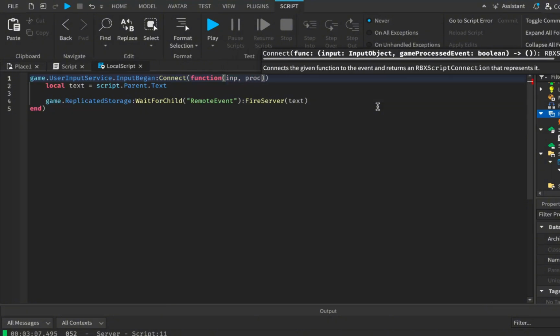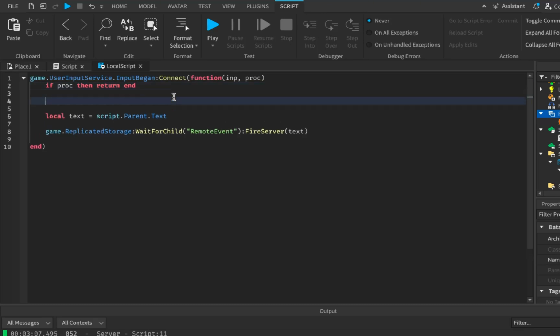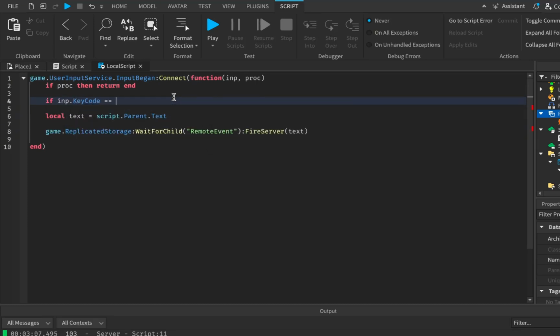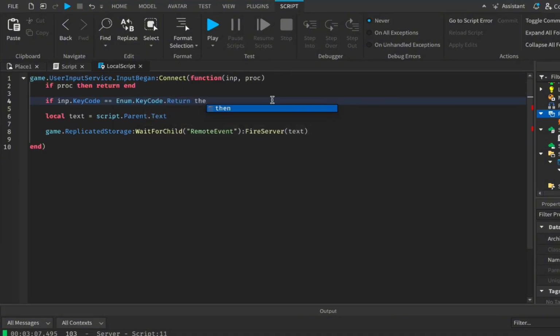blah, blah, blah, imp, proc, and then we could easily say if proc is equal to true, or no, we can just say if proc, because that's the same thing. If proc, then return end, which basically means that if the player is typing when they're typing in chat or whatever, then we don't do anything. And then we say if imp dot keycode is equal to enum.keycode.return, right? Or sorry, no, if it's not equal to return, then we return end, okay? But then if it is equal to return, then we say text, then we send a file,